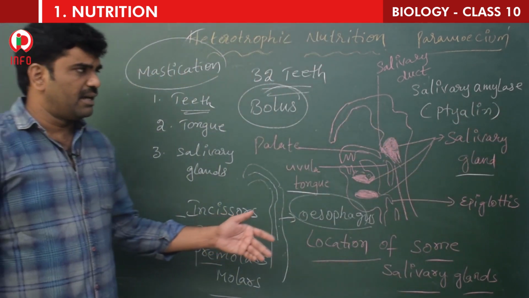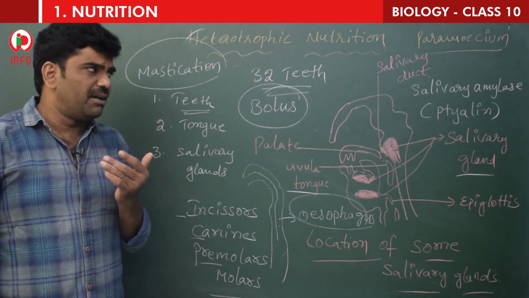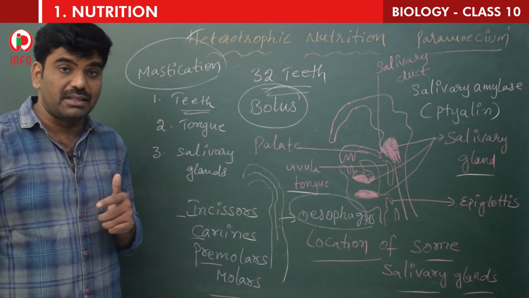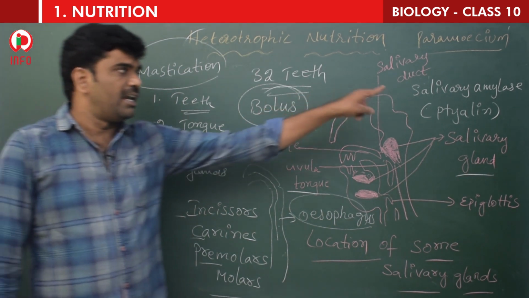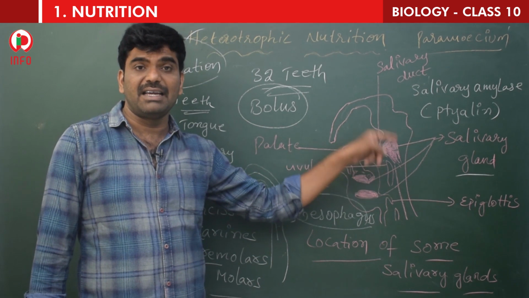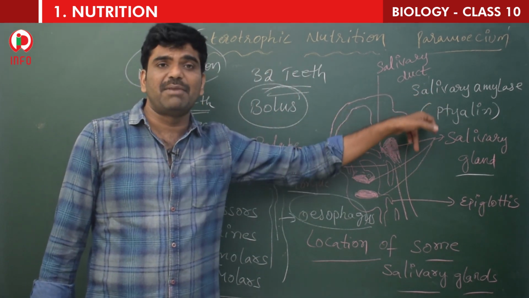So anyway, we will chew with the help of teeth and we will make the food wet with the help of saliva. Not only that, in the mouth the digestion also takes place with the help of an enzyme released by the salivary glands. That enzyme is salivary amylase.